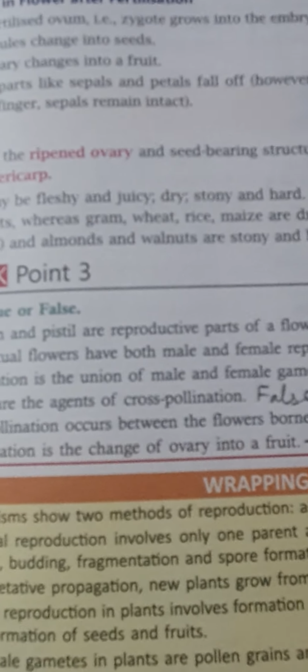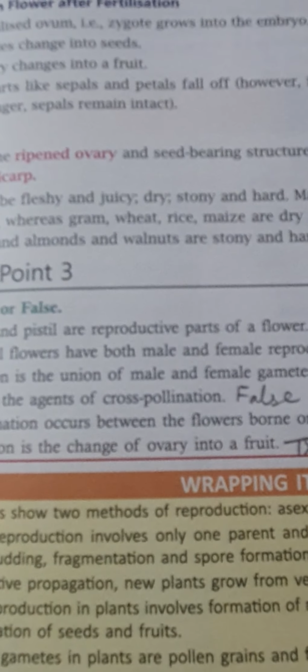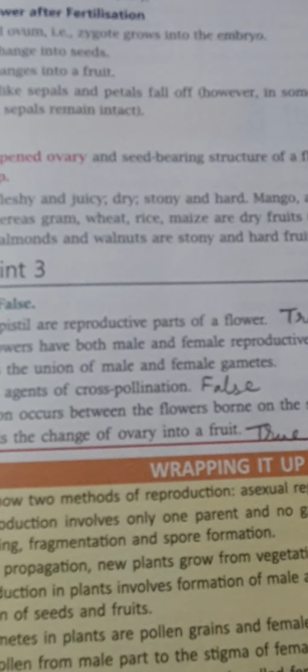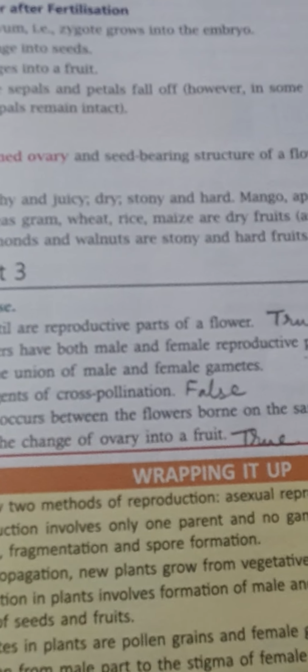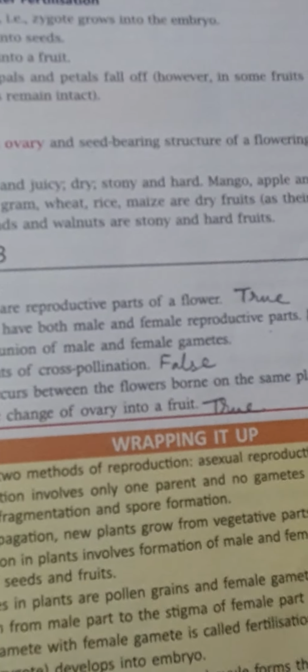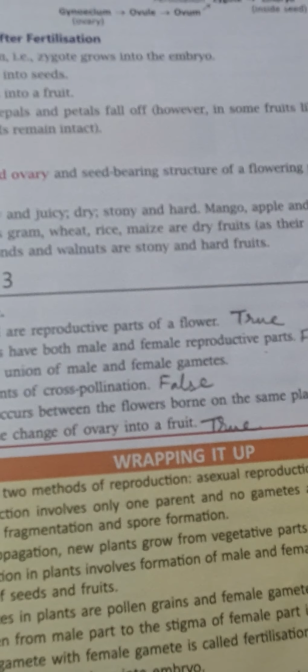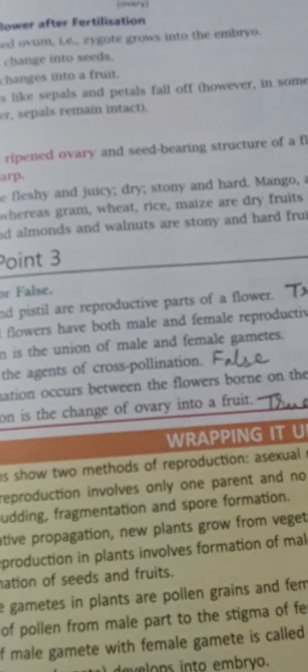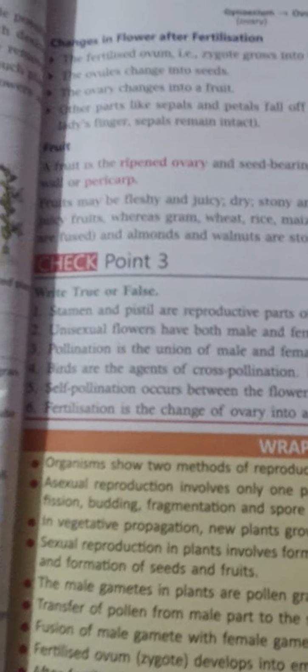It is a very common type of fertilization which happens in all angiosperms or flowering plants. In this type, the pollen tube enters the ovule through the micropyle.